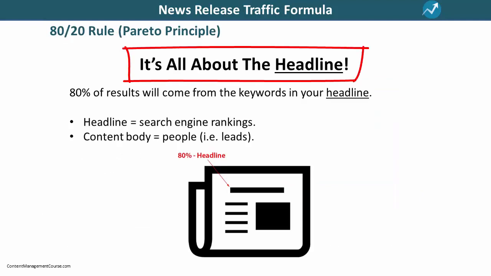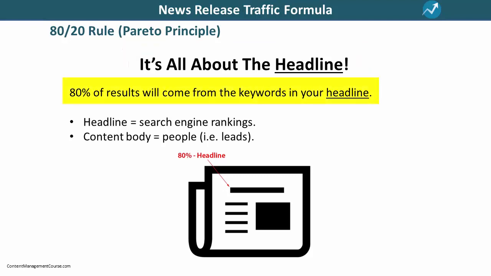It's all about the headline. Most people have heard of the 80-20 rule, which is also known as the Pareto principle. 80% of your results will come from the keywords used in your news release headline. With news releases, the headline is what helps you rank higher in the search engines, and the content of your news release is what turns readers into leads. So, focus on the headline for search engines, and focus on the content for leads.